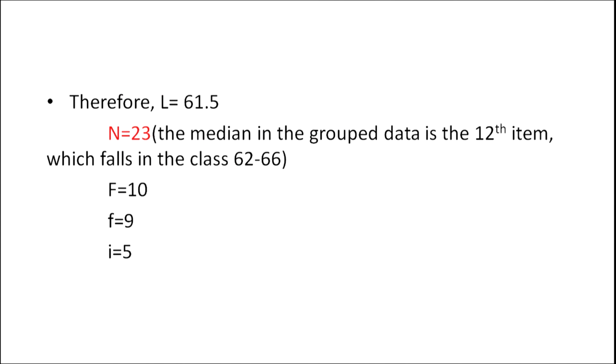Thus, we can see that L is equal to 61.5, the exact lower limit of the median class. n is 23. The cumulative frequency up to the median class is 10. The frequency of the median class is 9 and the class interval is 5.